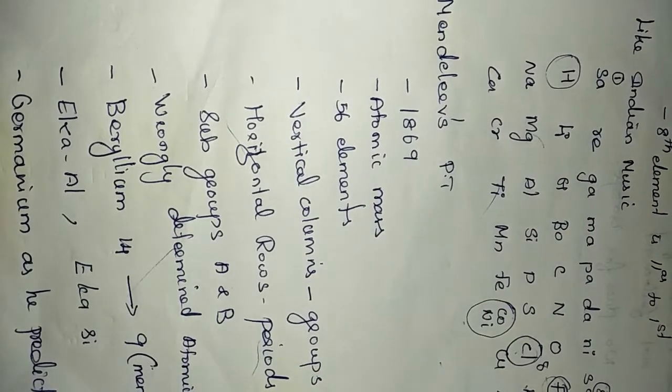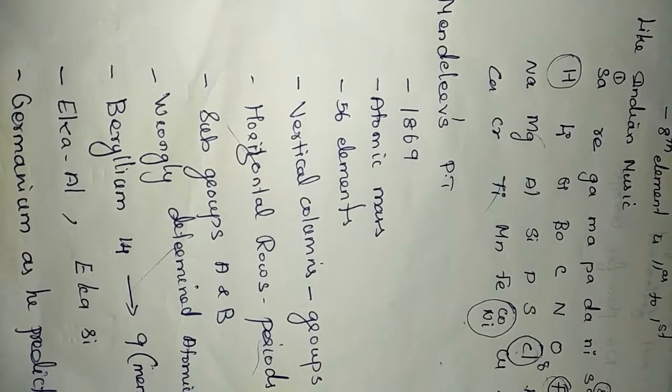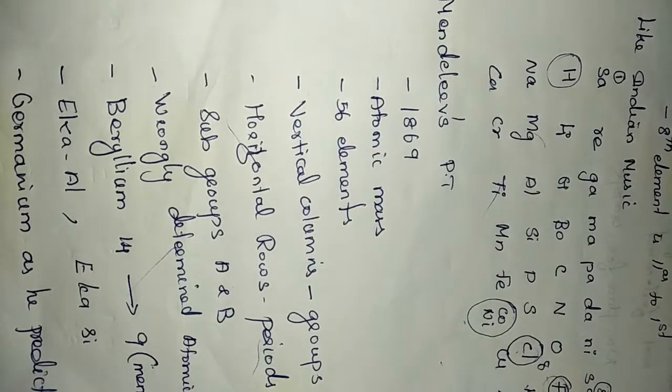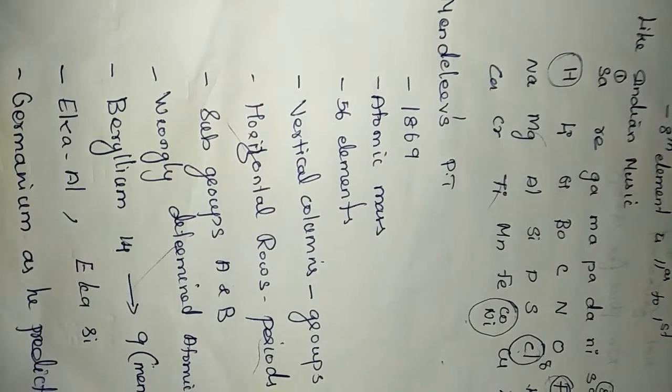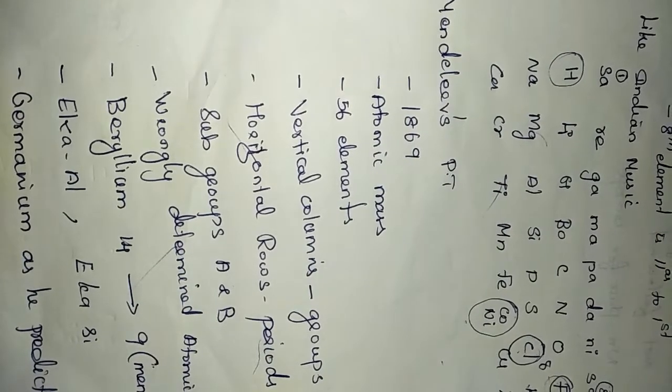As I said already, he is called the pioneer of the periodic table. His table also has a lot of demerits, but he showed a way how elements can be classified. After that, from his table only, Moseley formulated what we are following now. So Mendeleev can be called the pioneer of the periodic table.